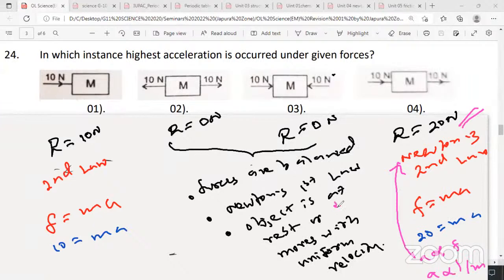So there are three laws. Our third law is very easy to remember. Every action has an equal and opposite reaction. Newton's second law is acceleration directly proportional to the unbalanced external force, and it's inversely proportional to the mass. That means the greater the force, the greater the acceleration.